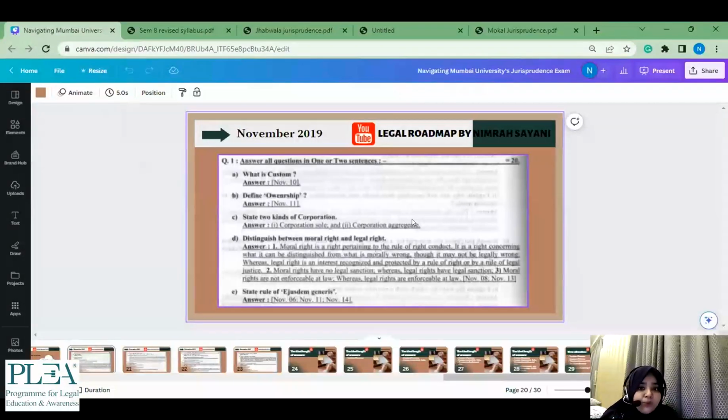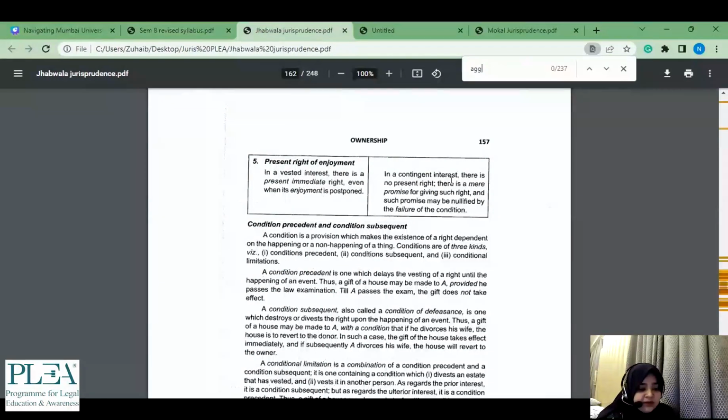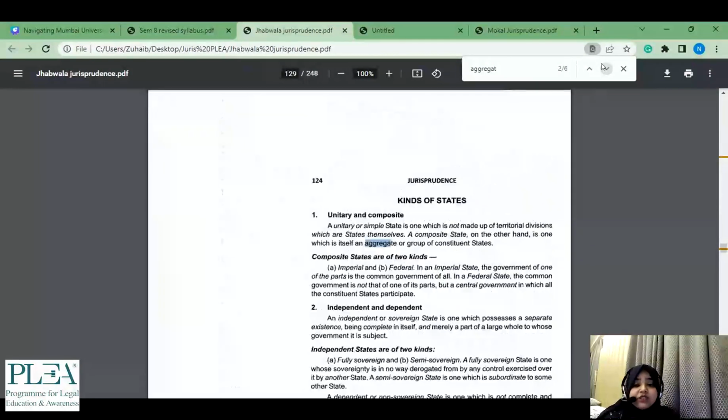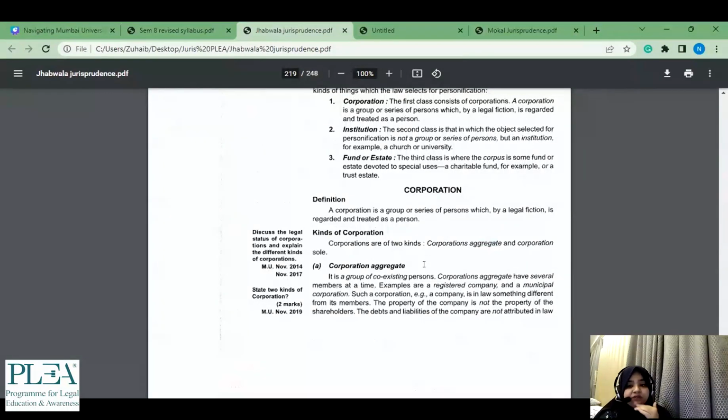And then kinds of corporation, corporation sole, aggregate. This is easy. So again, I would just like show it to you once. In this, aggregative thinking, I think that will become faster. Corporation sole, corporation aggregate. A situational question came on this, if I remember. See, corporation. A situational came where this is given. I think they had given that these are the few things. Tell me whether it is corporation aggregate or corporation sole.